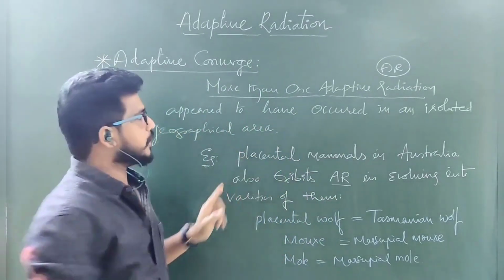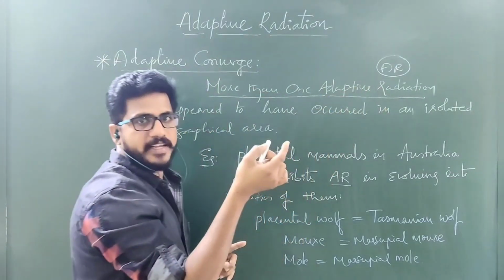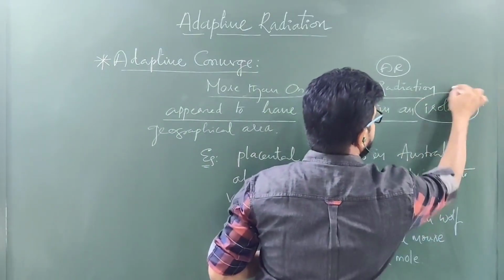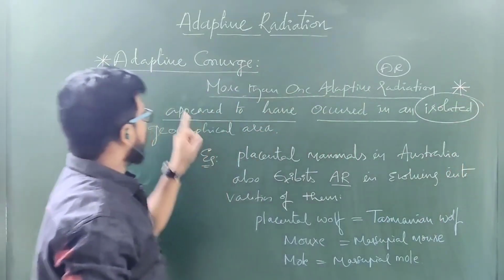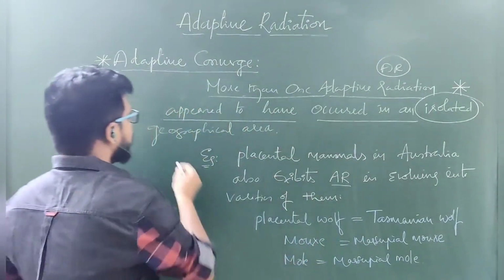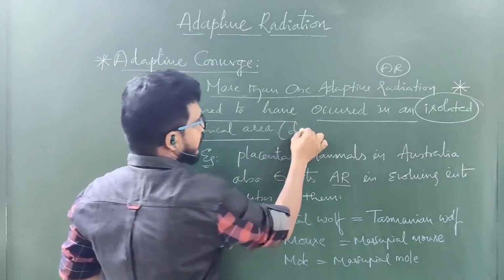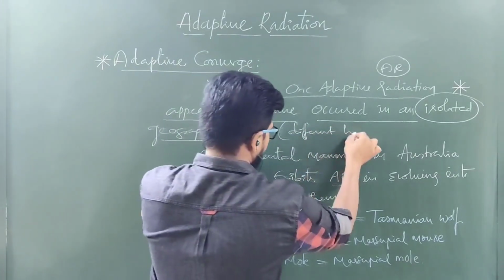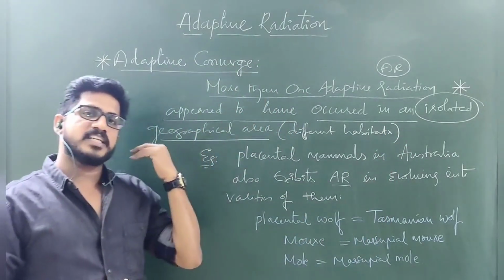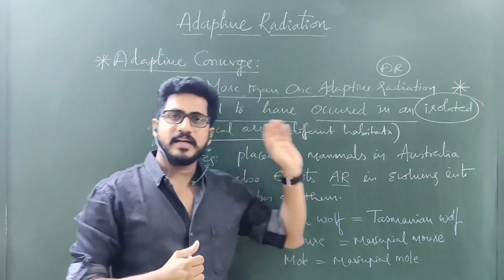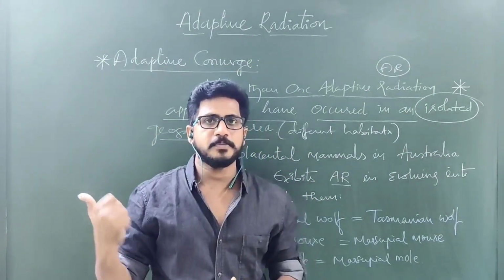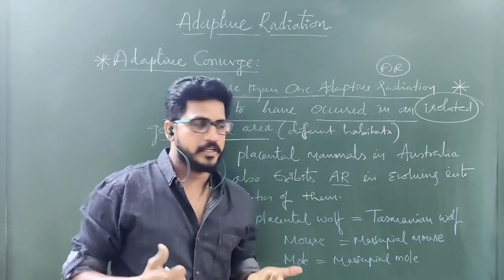But in convergent evolution, more than one adaptive radiation takes place that appears to have occurred in isolation. This is so important when we call it adaptive convergent. So in adaptive convergent, what is happening? Isolation of geographical area means different habitats, different places. Whereas divergent evolution is in the same geographical area, convergent evolution takes place in different geographical areas. There also adaptive radiation takes place. Here more than one adaptive radiation takes place.